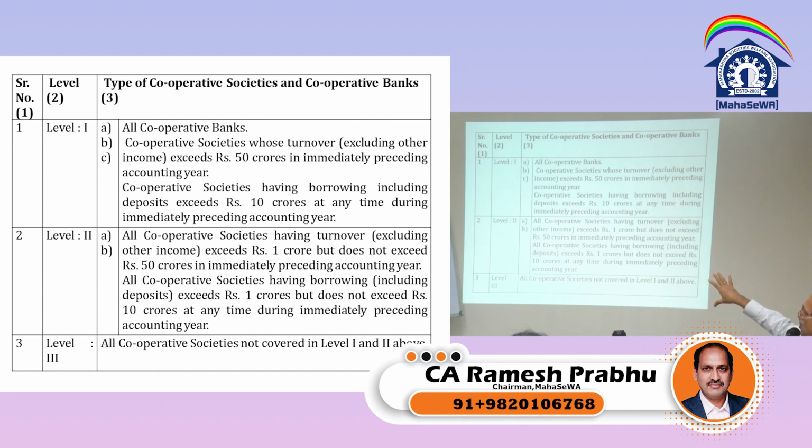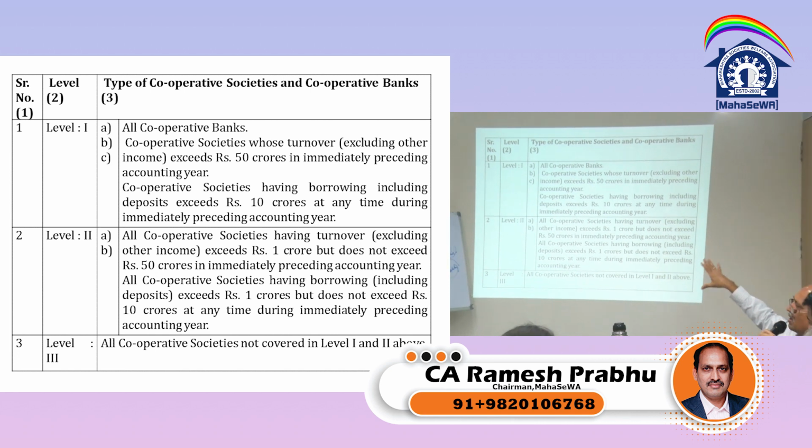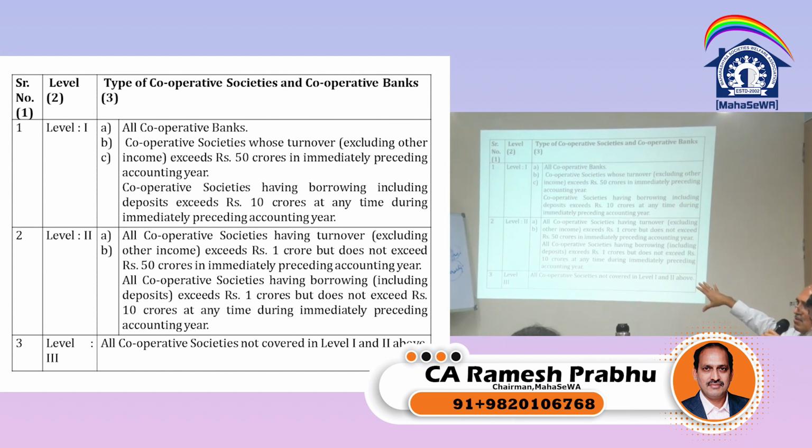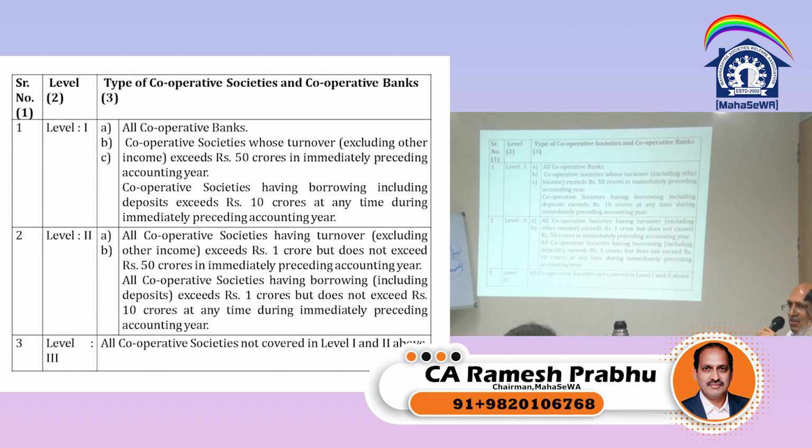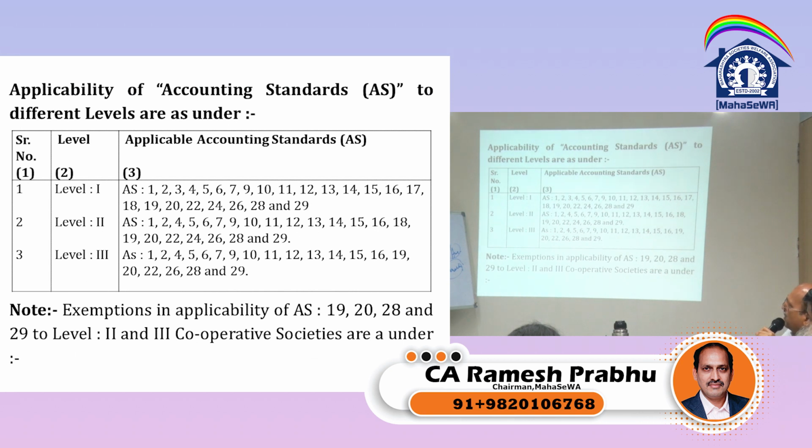Level 2: all societies having turnover excluding other income exceeding 1 crore but not exceeding 50 crore, or all cooperatives having borrowing exceeding 1 crore but not exceeding 10 crore. So, second level. Third level are all cooperative societies which are not covered in 1 and 2. So, cooperative housing society falls in level 3. Now, level 1, these are the accounting standards. Almost all the accounting standards are applicable to level 1. Few accounting standards are applicable to level 2. Level 3, other accounting standards: 1, 2, 4, 5, 6, 7, 9, 10, 11, 12, 13, 14, 15, 16, 19, 20, 22, 26, 28, 29.